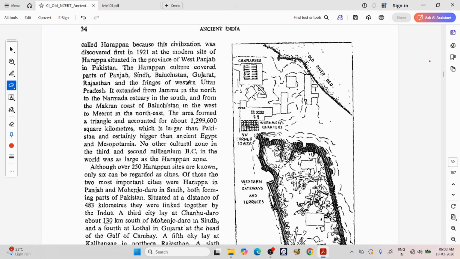The Harappan culture covered parts of Punjab, Sindh, Baluchistan, Gujarat, Rajasthan, and the fringes of western UP. It extended from Jammu in the north to the Narmada estuary in the south, and from the Makran coast of Baluchistan in the west to Meerut in the northeast. The area formed a triangle and accounted for about 12,99,600 square kilometers, which is larger than Pakistan and certainly bigger than ancient Egypt and Mesopotamia. No other cultural zone in the 3rd and 2nd millennium BC in the world was as large as the Harappan zone. You can even see the image here.